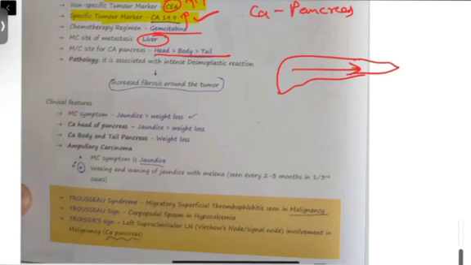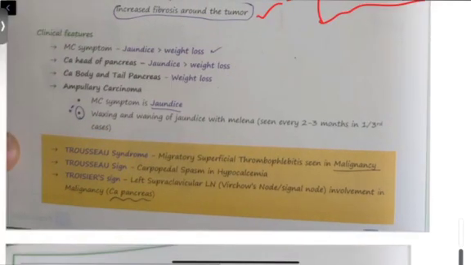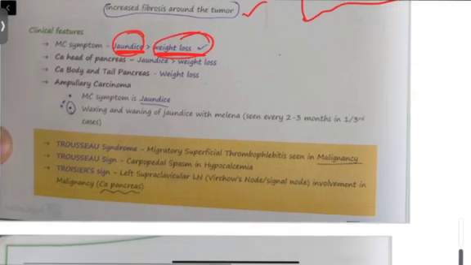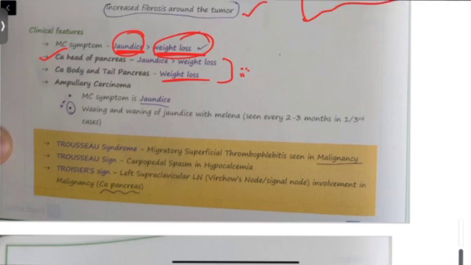Pathology: it is associated with intense desmoplastic reaction, and there is increased fibrosis around the tumor. Okay, so what will be the clinical features in case of a patient suffering from carcinoma of pancreas? Most common symptom will be jaundice usually. Other than that, any cancer will have usually weight loss. So first there will be jaundice, after that weight loss. So if the head of the pancreas is involved in cancer, then jaundice will be more prominent, whereas in case of body and tail of the pancreas, weight loss will be more prominent. So based on this also we can guess where the cancer is, if it is there in head or if it is there in tail and body.